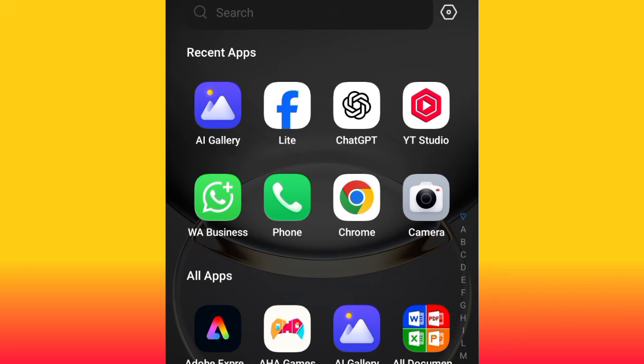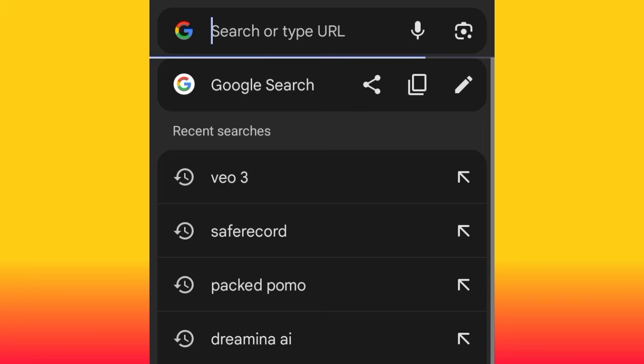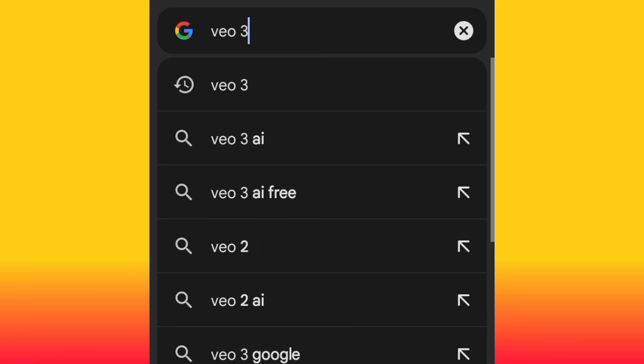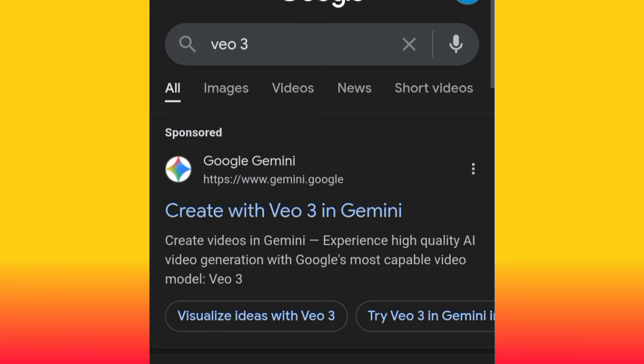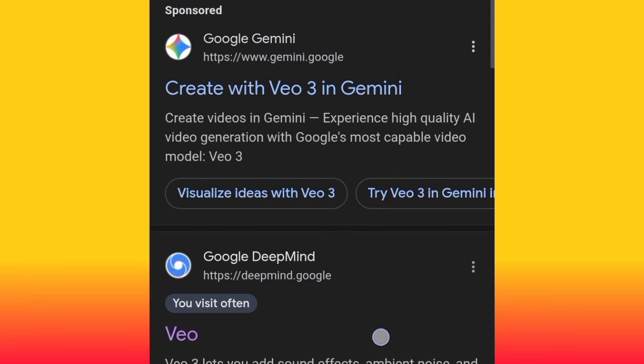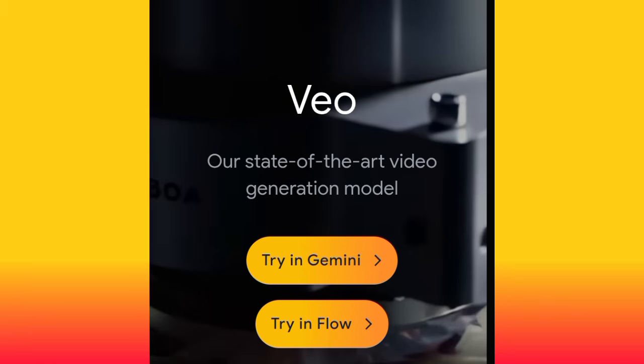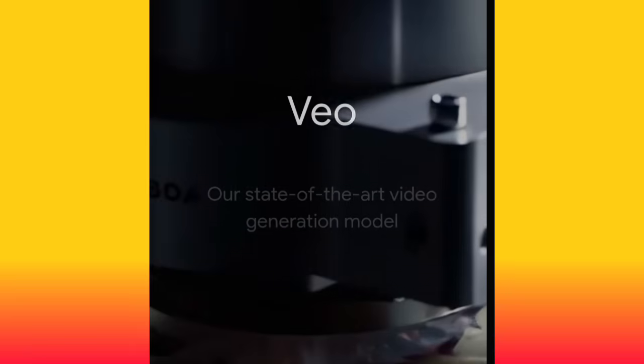Okay guys, to do this, head over to your Chrome, search for Veo 3. Okay, scroll up. Yes, as you can see, this particular site, Google DeepMind. Okay, go ahead and click it, and then go ahead and click try in Flow.